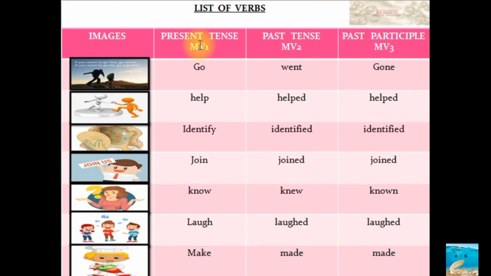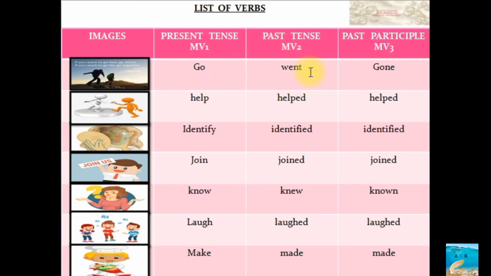Okay, next. Go, went, gone. Look at this. If somebody says he goes to the school, he goes to the college, he goes to the church. See, go is an action, isn't it? That action is put under a certain label. Now, when you say go, it means it is present tense. There is no other connotation. Crudely speaking, in tense forms the word itself indicates present, past and past participle. That much you have to remember.